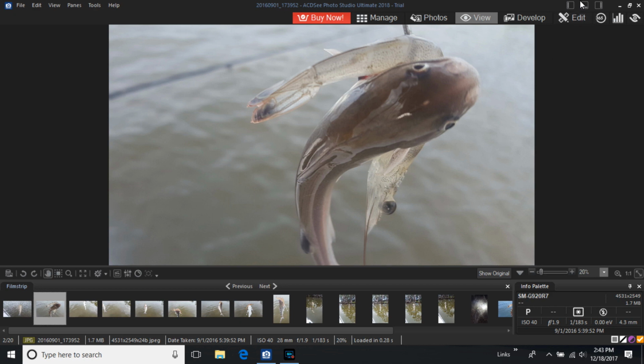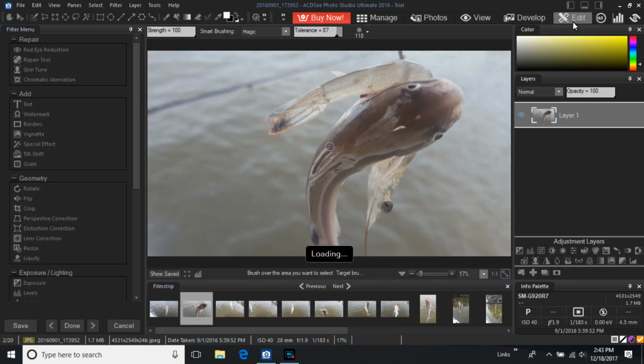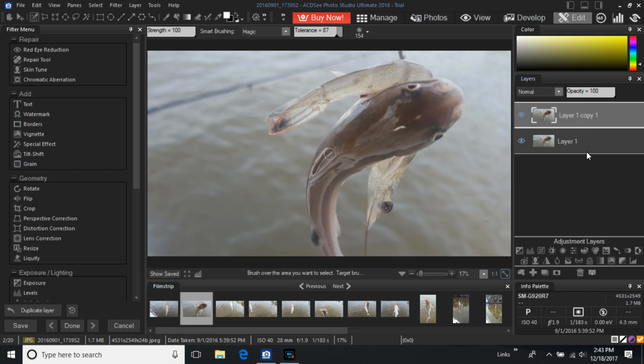So let's get started. The first thing I'm going to do is take my JPEG into edit mode. I do typically shoot in RAW, however, on this day I just had my phone with me, and so we capture it with what we can because we're photographers first. Then I'm going to add a layer copy because I don't want to disturb my original copy.